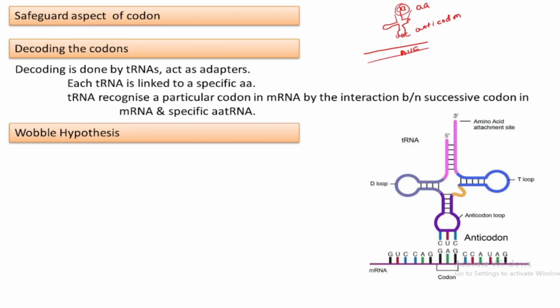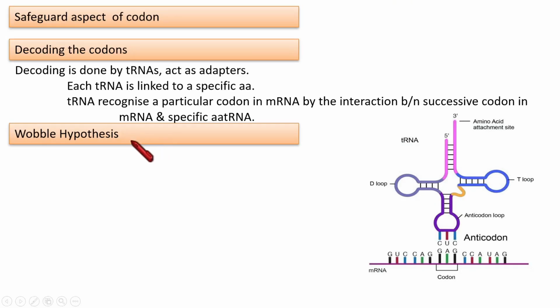Okay, so decoding is done by tRNA. They act as adapters. Each tRNA is linked to a specific amino acid. How that linking happens, I will explain later in the coming slides. Then that tRNA recognizes a particular codon in the mRNA by interaction between successive codons in the mRNA and the specific amino acid tRNA using its anticodon. Okay. Next, we are moving to an important section, the Wobble hypothesis.